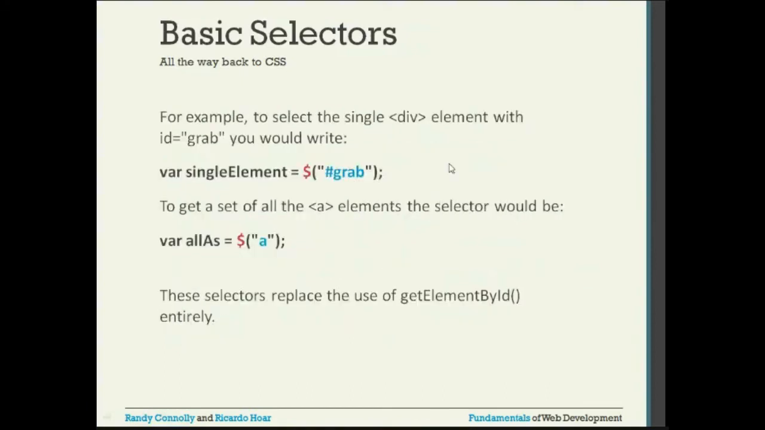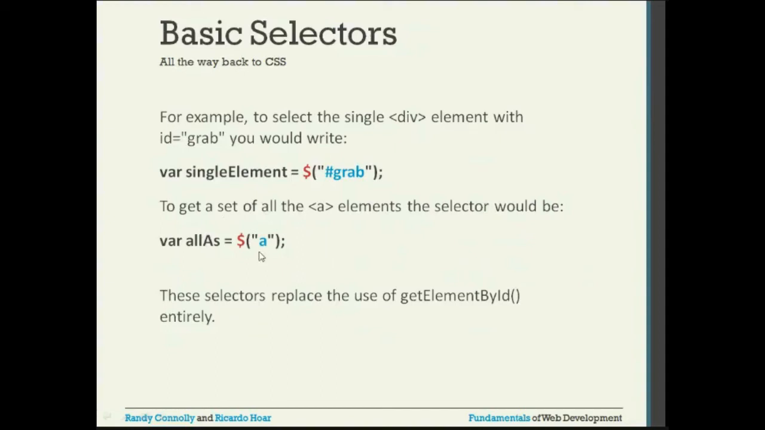Here is an example. For example, select a single div element with the ID equal to grab. How to do that? Variable definition, single element is equal to, this is jQuery, dollar inside the bracket, I'm going to say dollar grab. So it will grab the div element which has the ID as grab.